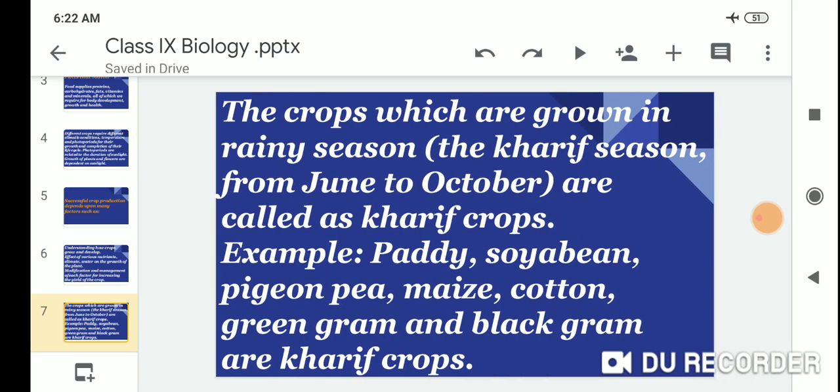The crops which are grown in the rainy season, the Kharif season from June to October, are called Kharif crops. Examples are paddy, soybean, pigeon pea, maize, cotton, green gram and black gram.